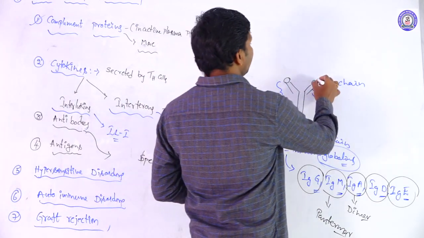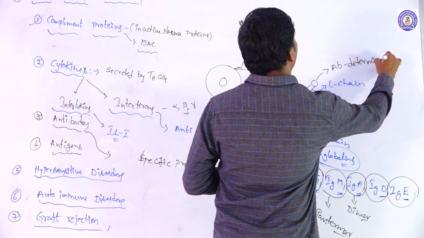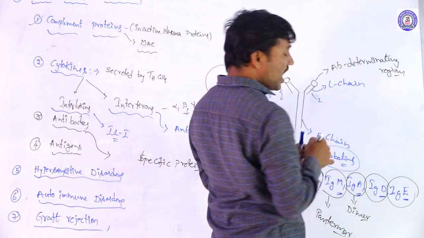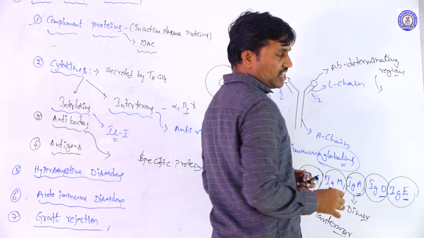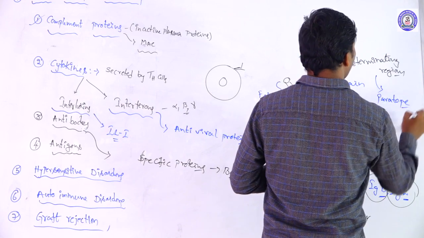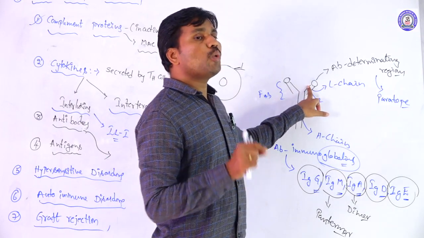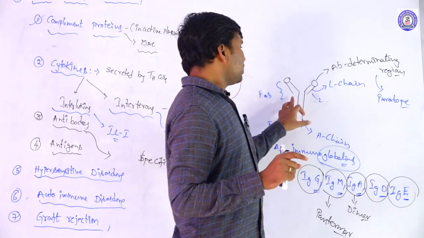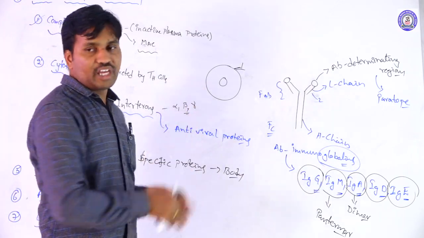This region is called the antibody determining region. The antibody-specific region is also called the paratope. That means the region where the antibody binds with the antigen is called the paratope region. These protein molecules are also soluble forms in the body.